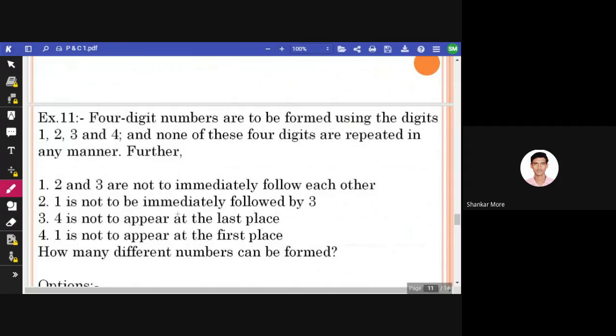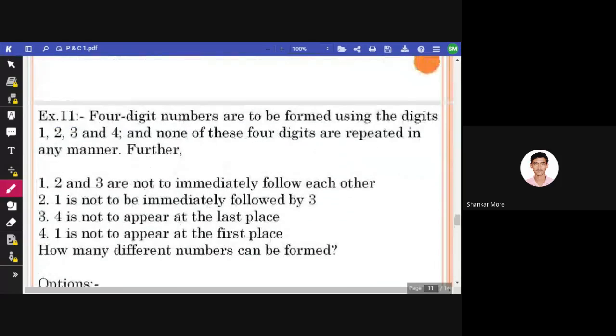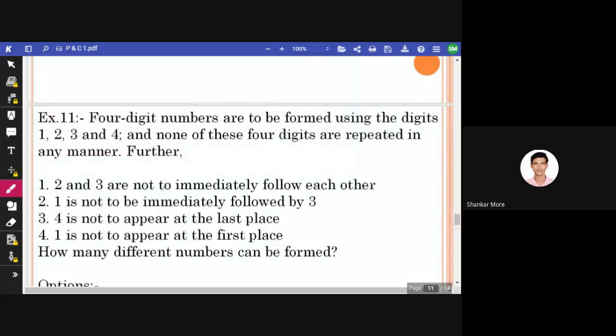The trickiest question is this: four-digit numbers are to be formed using the digits 1, 2, 3, 4. Now, four-digit number is there, four digits are there, and none of these four digits are repeated in any manner. Further, 2 and 3 do not immediately follow each other. 1 is not to be immediately followed by 3. 4 is not to appear at the last place. 1 is not to appear at the first place. How many different numbers can be formed?